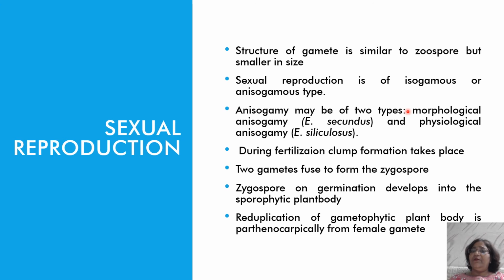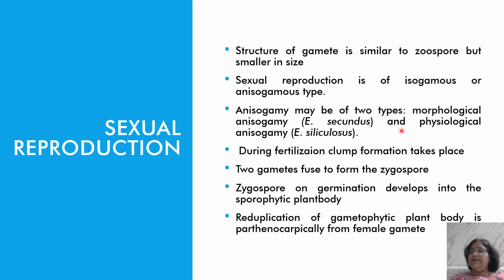The small one is known as the male gamete and the larger one is the female gamete. Fusion of such gametes is morphological anisogamy, and the example is Ectocarpus secundus. For isogamy, the example is Ectocarpus globifer.